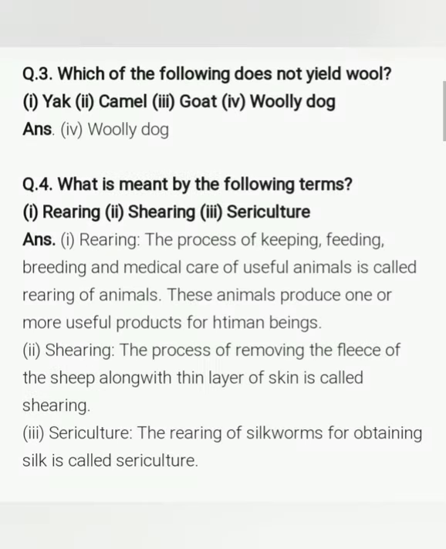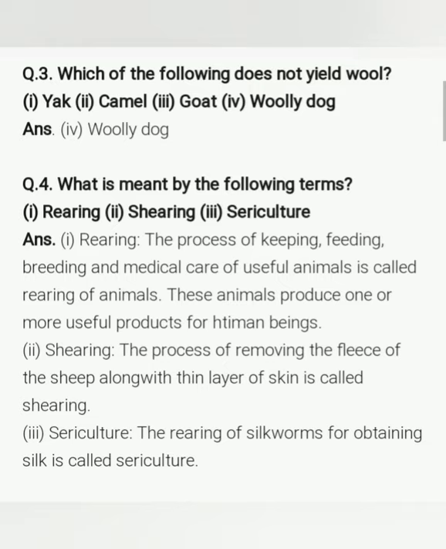Okay. Now the next question, number 3. Which of the following does not yield wool? The options are given: yak, camel, goat and woolly dog. So you know very well students, yak gives us wool, camel also gives us wool and goat also gives us wool. So the only remaining option, that is the woolly dog, does not yield wool. Okay, so the answer is woolly dog.